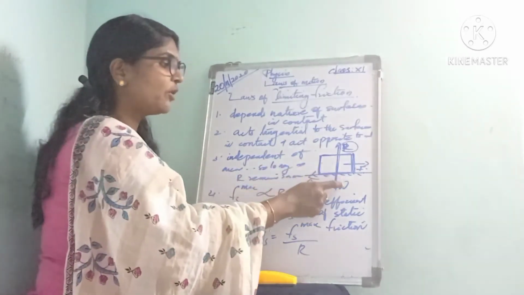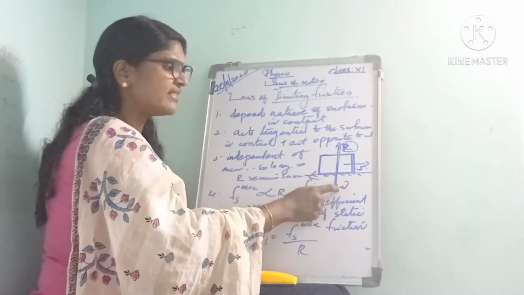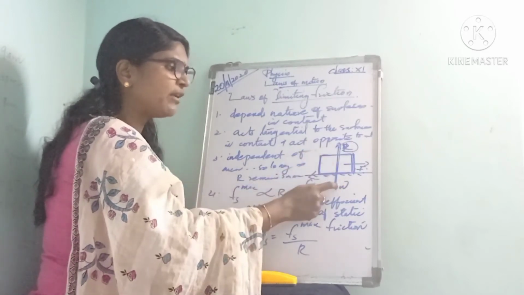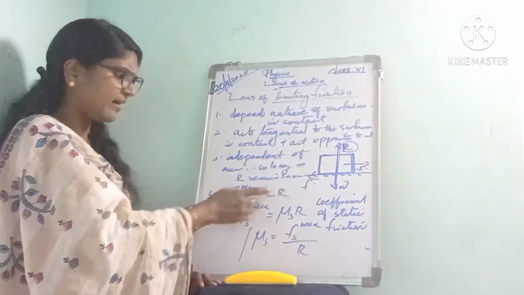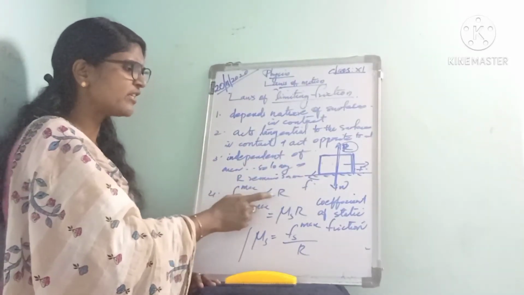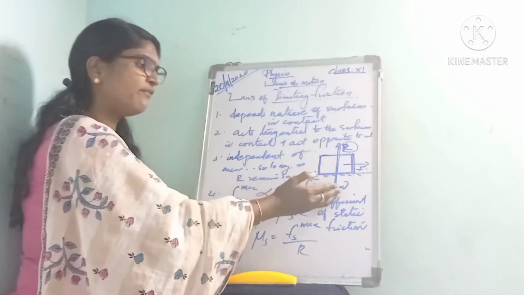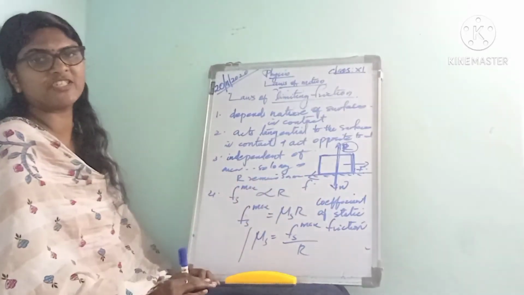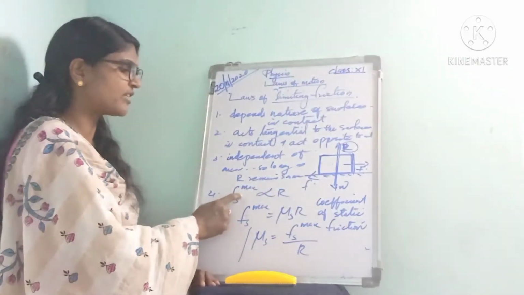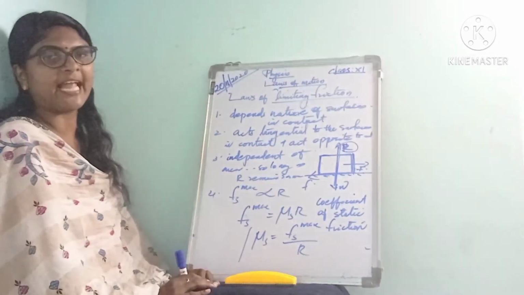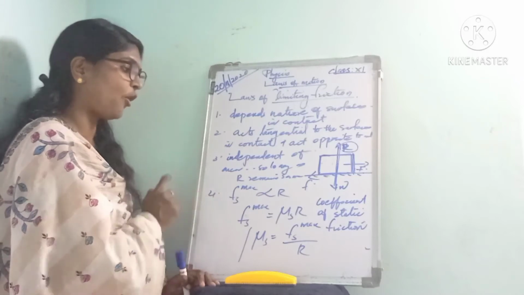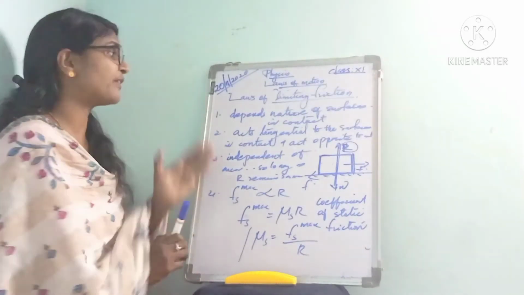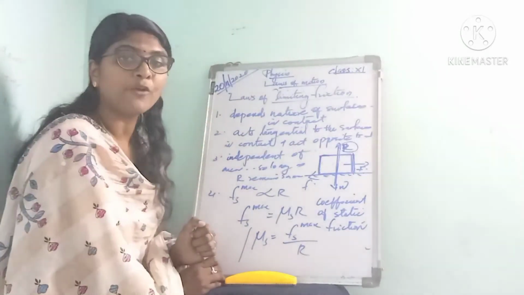The normal reaction is equal and opposite to the weight, so instead of weight we can write the normal reaction.